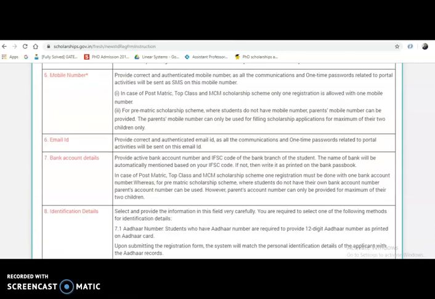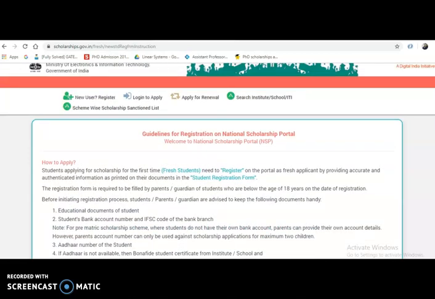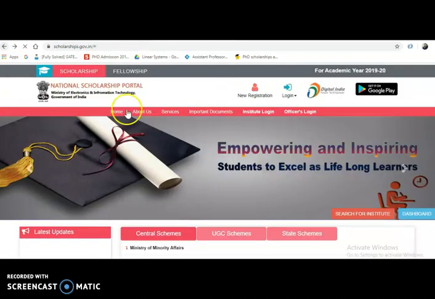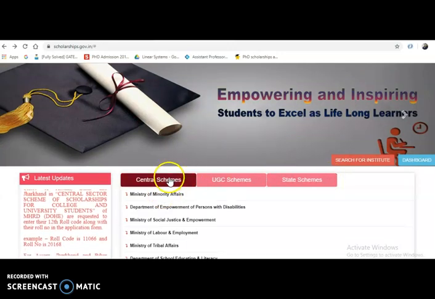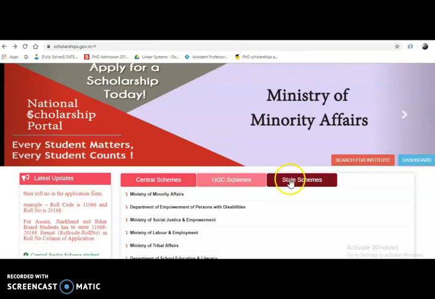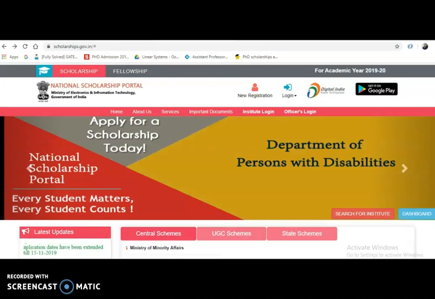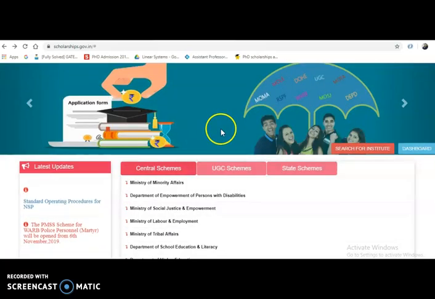Okay, so like that you will get some kind of beneficial amount from the government, whatever stage you are at. That means if you are studying undergraduation, then you can get the scholarship from the government, and if you are doing research, then you can get a scholarship from the government. So depending upon your category, you can select any one of these, and you can search all the different types of schemes as per your category: what the schemes under the central are, what the schemes under the UGC are, and what the schemes under the state are. Like that, this portal will be very beneficial to all the different types of students or any kind of categories.